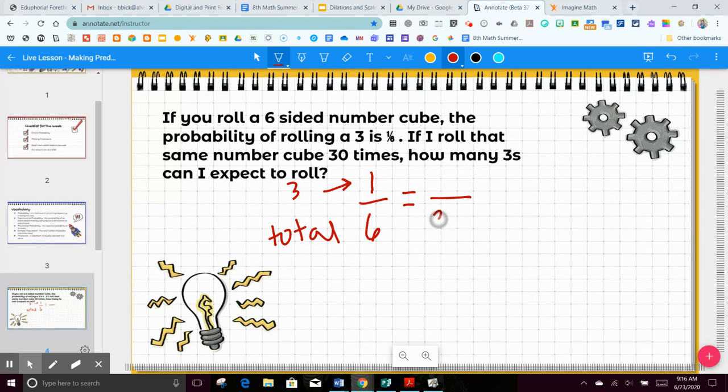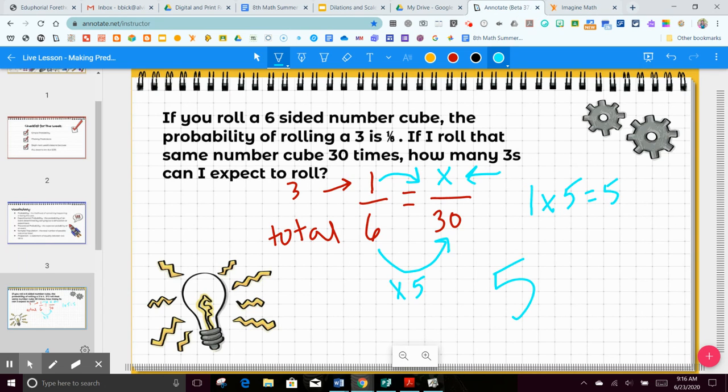So if I roll it 30 times, how many times can I expect to get a 3 out of 30 total rolls? So what did we do to 6 to get to 30? We multiplied it by 5. So what I do to one side, I must do to the other. So 1 times 5 gives me 5. So you can expect to roll a 3 5 times.